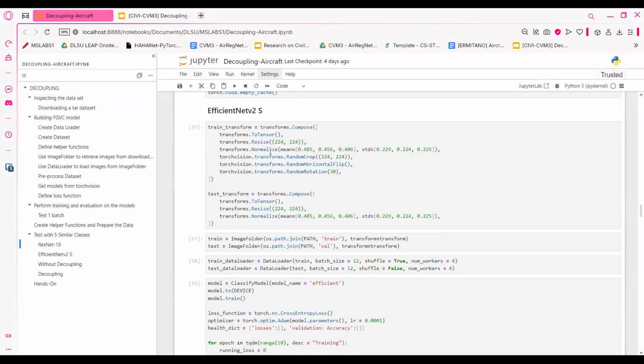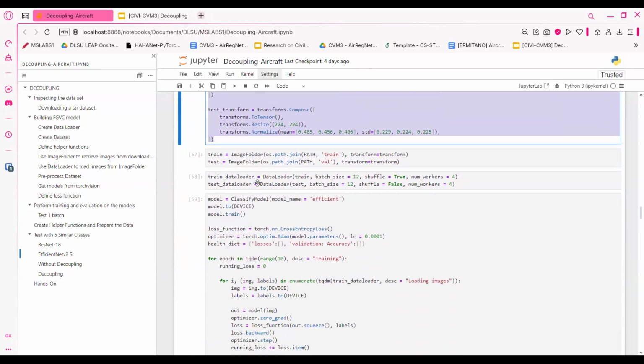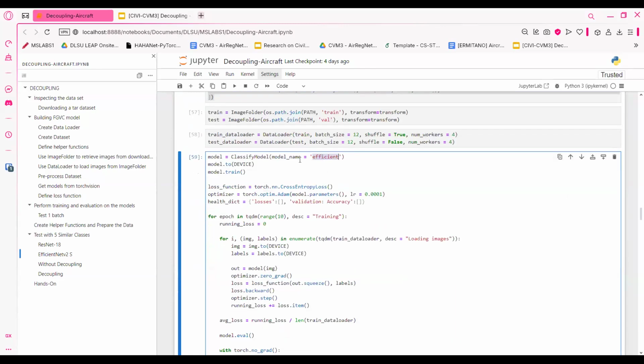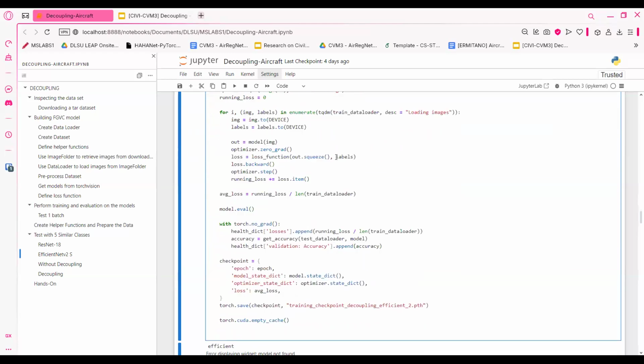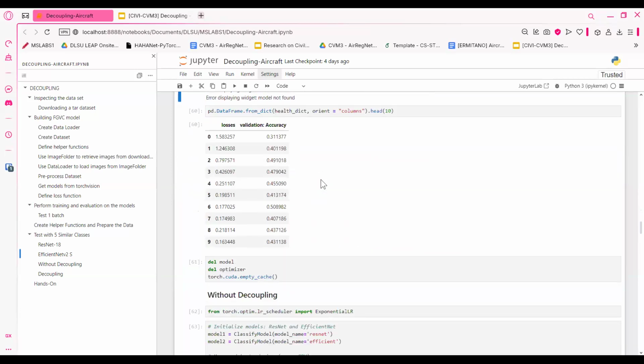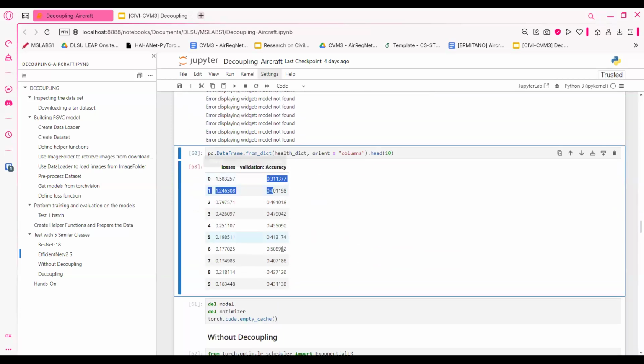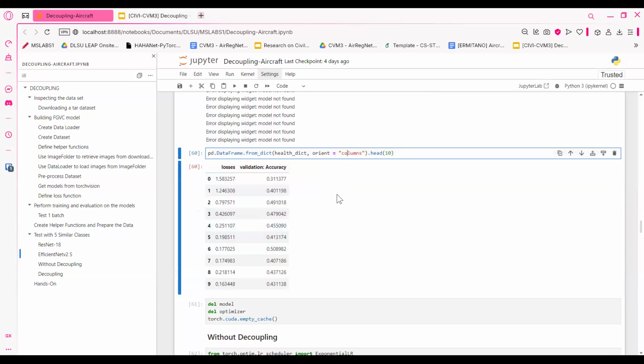I'm going to do the same thing for EfficientNet, where I use data augmentation, and so on and so forth. I just changed the model to ResNet. Then of course the results, which are still about 47, 45. Not very good, but we're still going to start improving it.